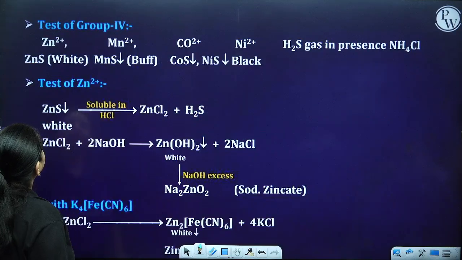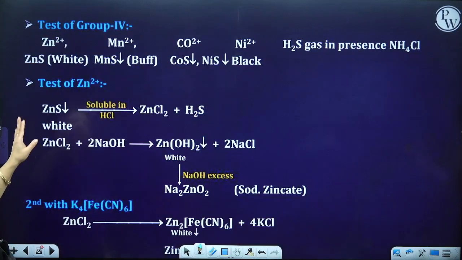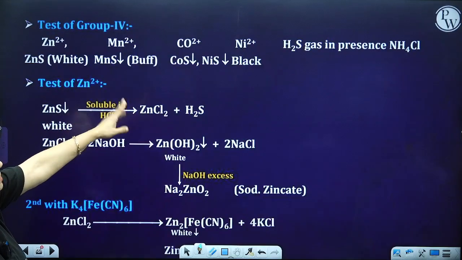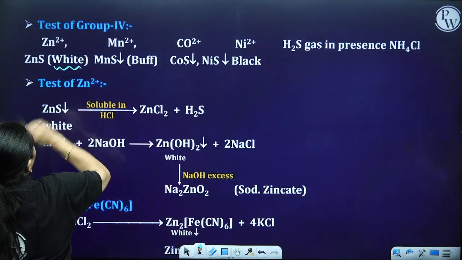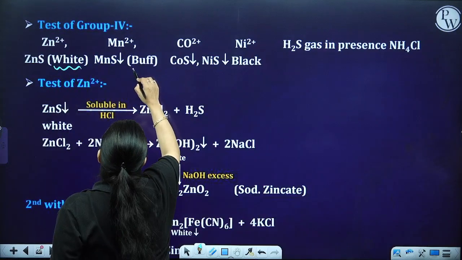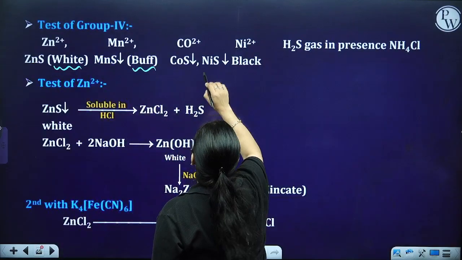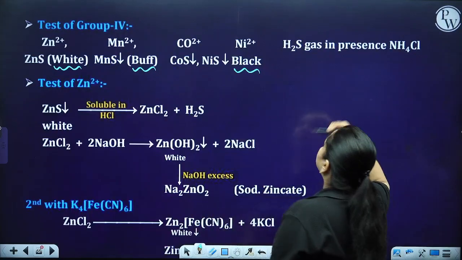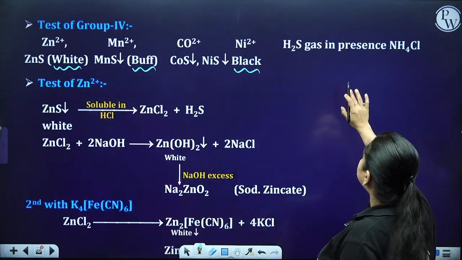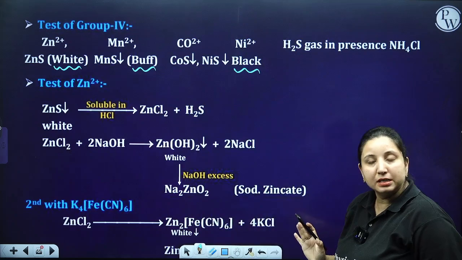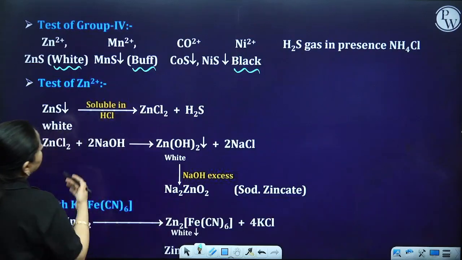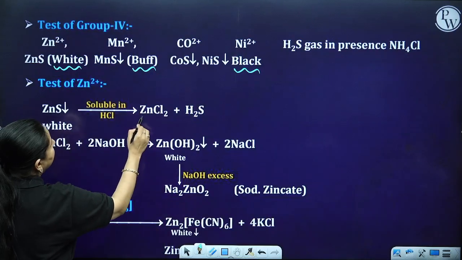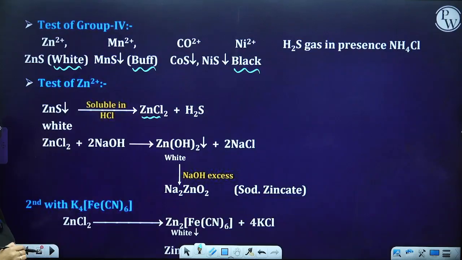Fine. Moving ahead, test of group 4. Now there is a possibility that zinc, manganese, cobalt, nickel can be present over here. So in the case of zinc, white in color; manganese sulfide, buff in color; cobalt or nickel is going to be black in color. Group reagent is what? H2S gas in presence of NH4Cl. So if I got the white precipitate, it should be soluble in HCl, giving me ZnCl2.